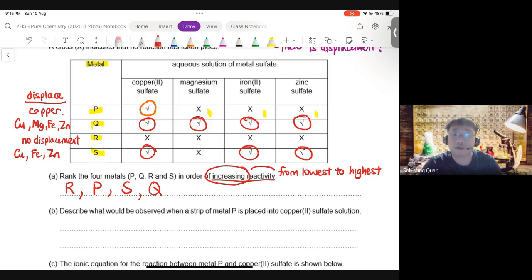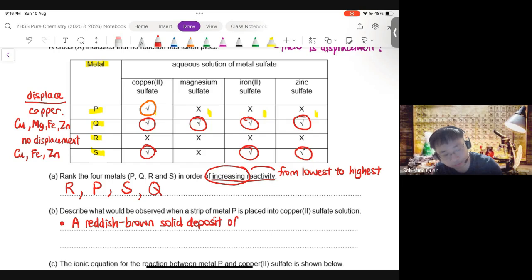Now next, describe what will be observed when a strip of metal P is placed into copper 2 sulfate. So we have learned this just now. If there is displacement, you should expect the metal copper to be formed. And copper is very special because copper forms a reddish brown solid deposit of copper metal. What else?